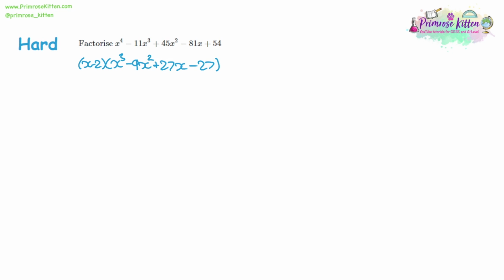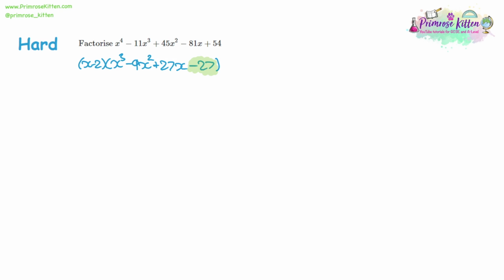It's because we think about the factors this could be. Our final number is a negative 27. So if you imagine we've got 3 brackets and the 3 numbers in the brackets have to multiply together to make 27. That means that we can't have 2 in the bracket, for example, because that's an even number, and we can't multiply that by anything to get a 27. Not if we're going to have whole number answers, which is very likely. So what else can we use for 27? Well, 3 comes to mind for 27, and then perhaps 3 times 9 is 27, but you can have 3 numbers multiplied together. So it could be 3 times 3 times 3 is 27. Another alternative could be 27 times 1 times 1. You could have 3 times 9 times 1.